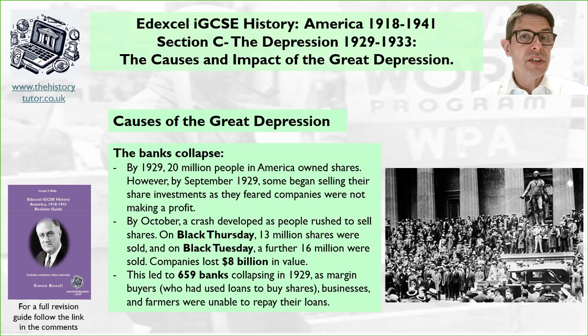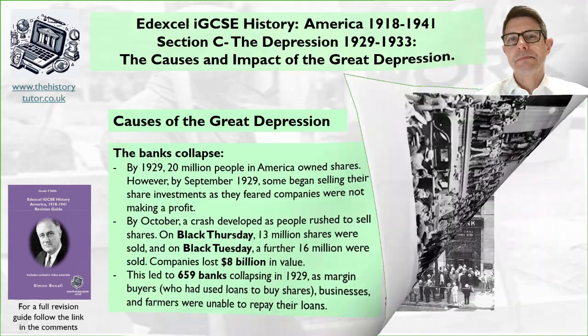One of the problems was margin buyers. These were people who bought shares using loans. They hoped the shares would go up in value. They could pay off the loans and make a quick profit. They were causing instability. Also, businesses were not making profits and farmers were unable to pay their loans. This led to the collapse of these many banks.